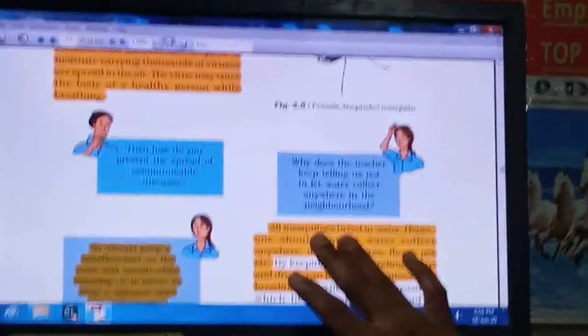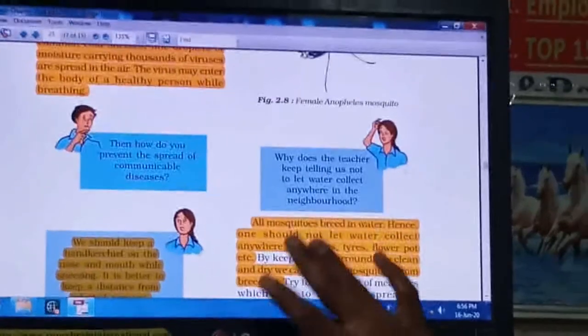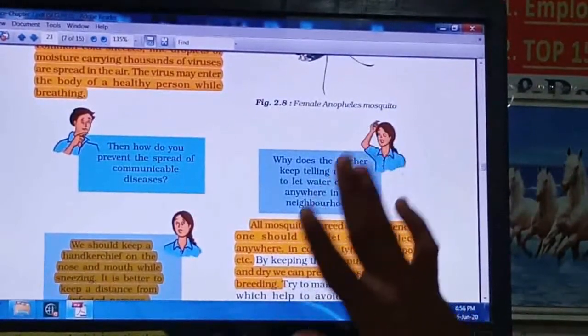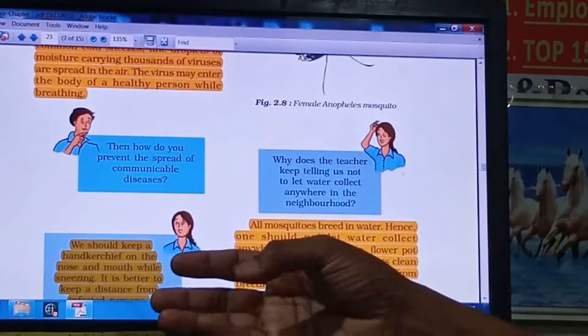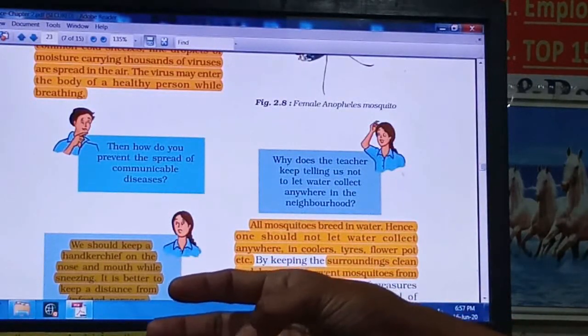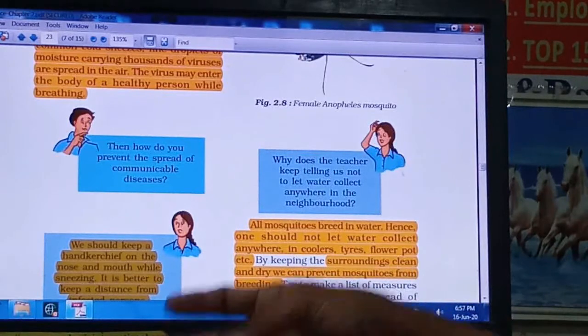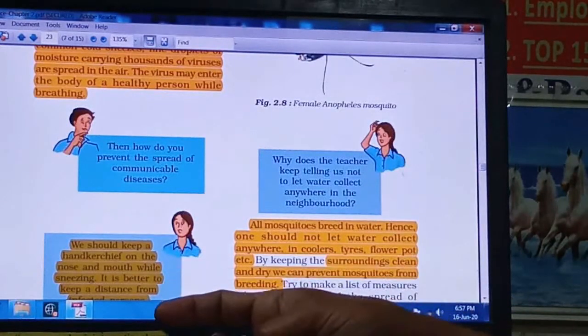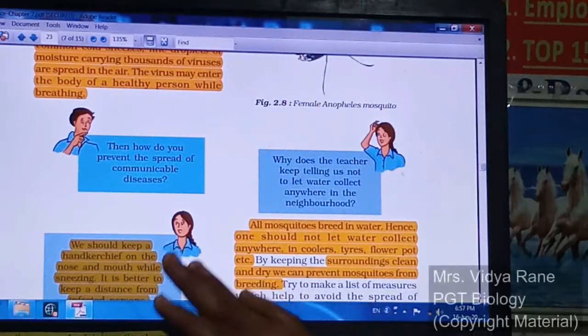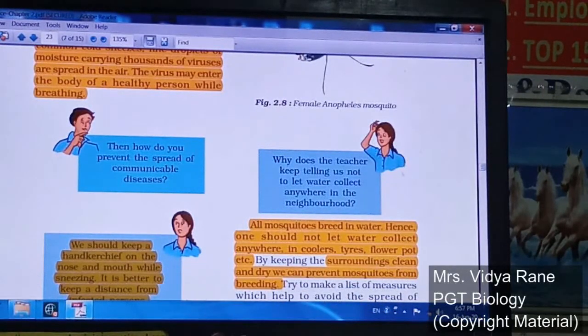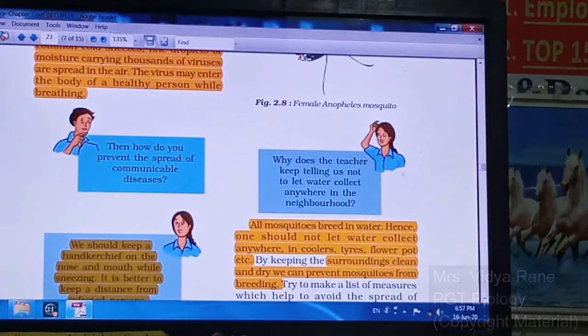So do one thing: don't allow any water to collect around you. It may be in plant pots, in a tire, or in a cooler where water is stored. Any small place near your house, or a pond nearby.